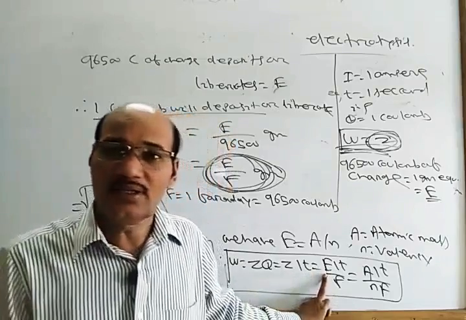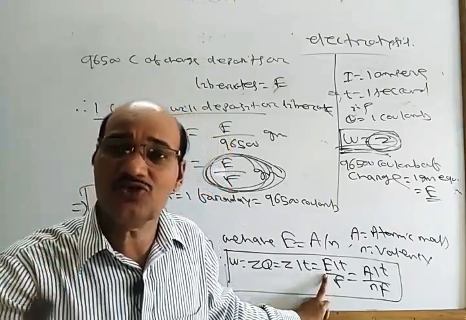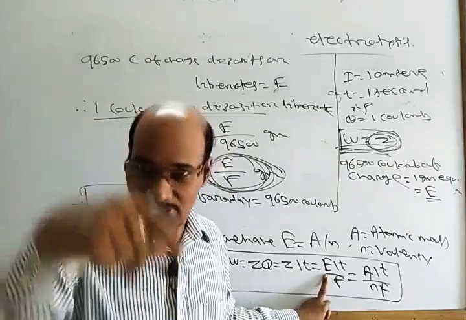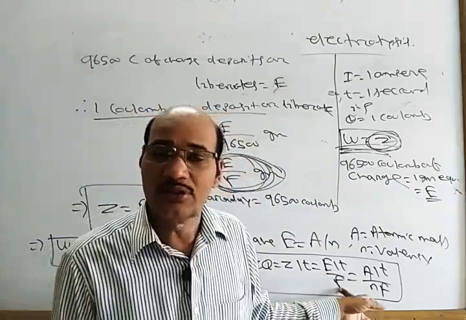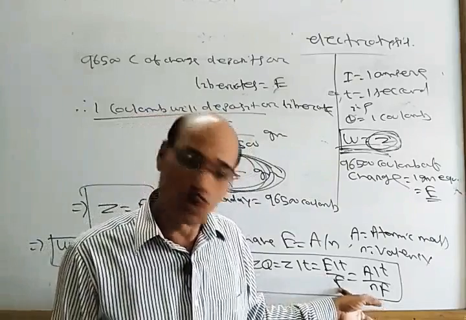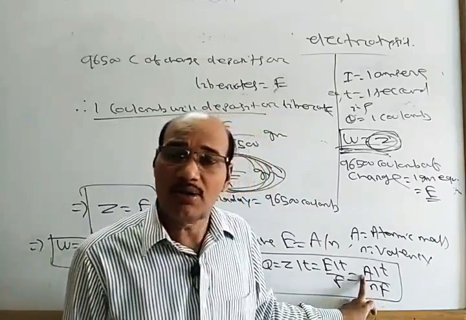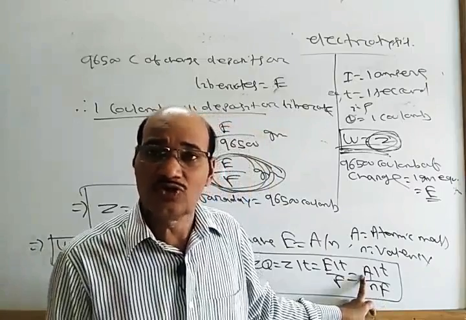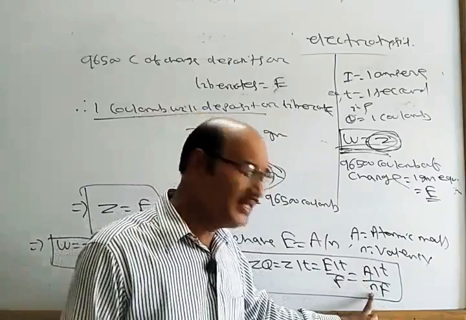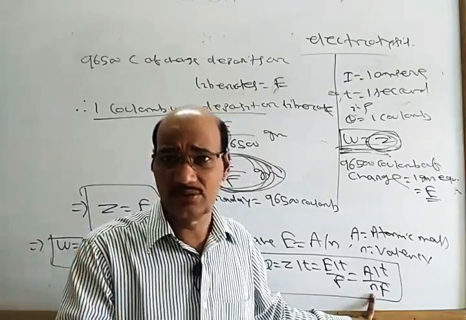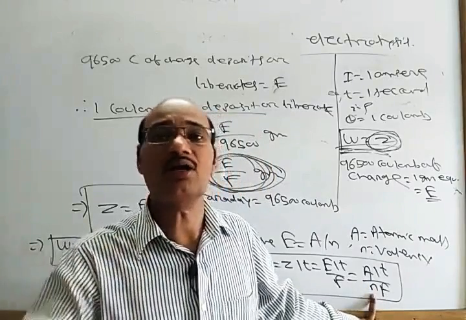Now E is the equivalent weight of the substance which is depositing or liberating, and F is 1 Faraday, that is 96,500 coulomb. A is the atomic mass of the substance which is depositing or liberating, and n is the valency of the element which is depositing or liberating.